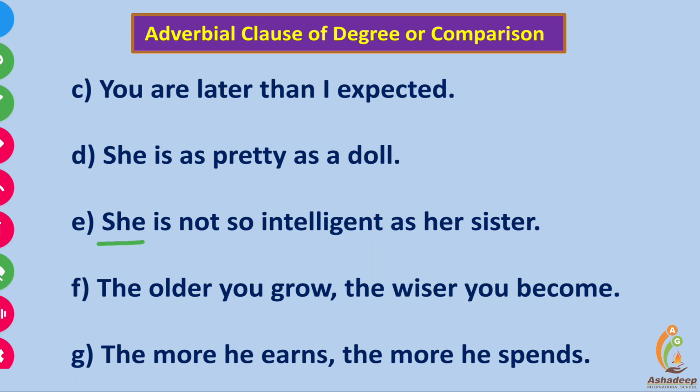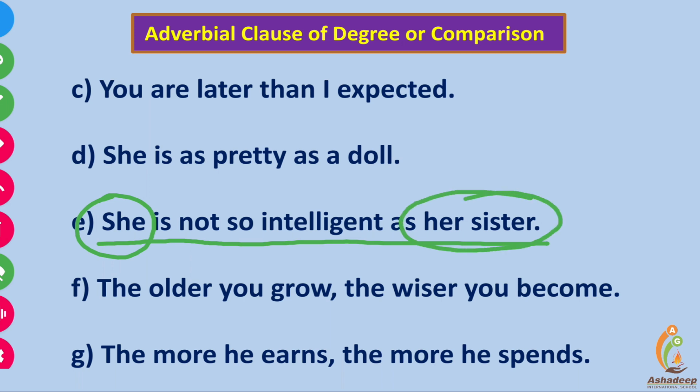She is not so intelligent as her sister. Comparison between she and her sister, and the comparison is of the quality of intelligence. The quality is placed between so and as, the adjective in its positive form: intelligent, more intelligent, most intelligent. Here so as shows the equality, it's the positive way. Here she is not so intelligent means her sister is more intelligent than her.